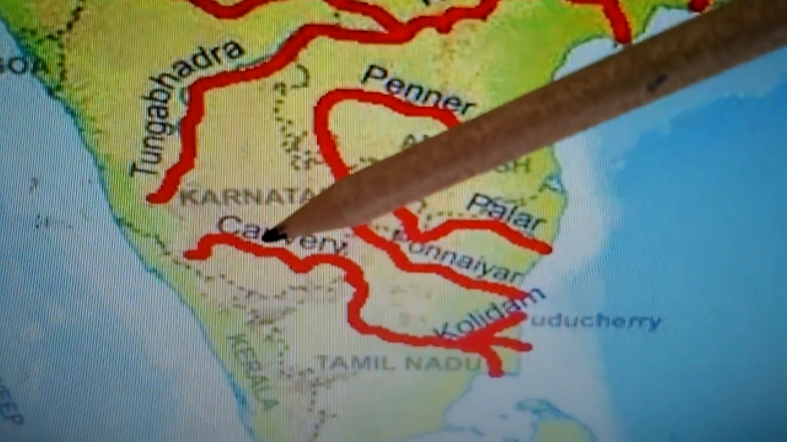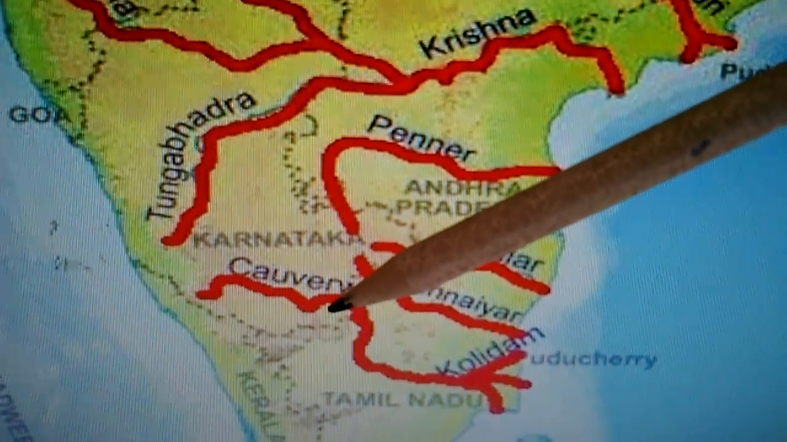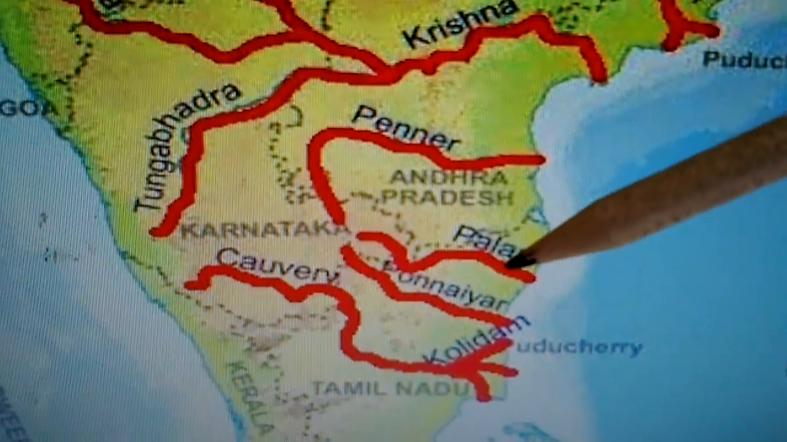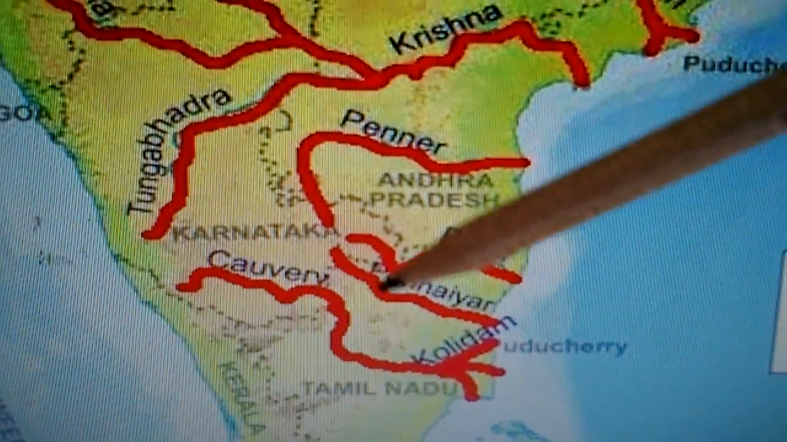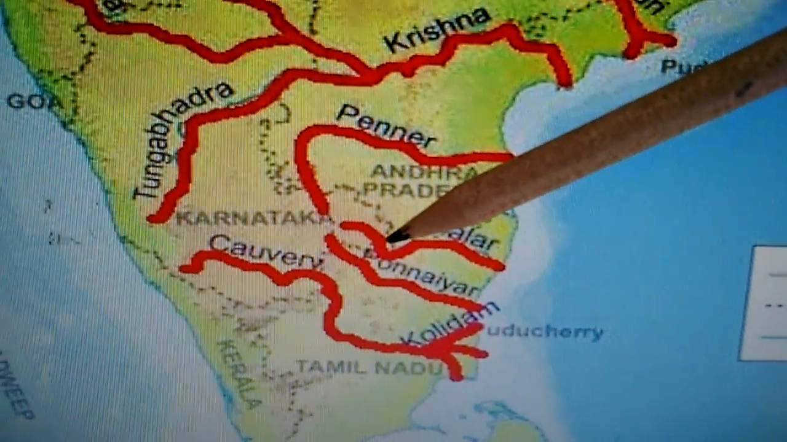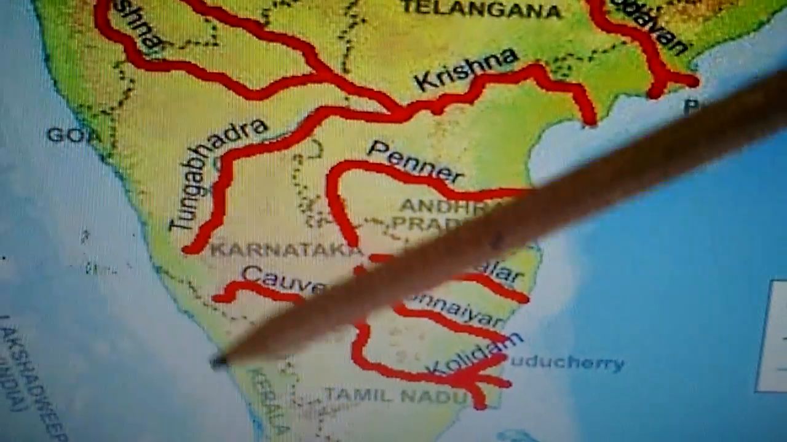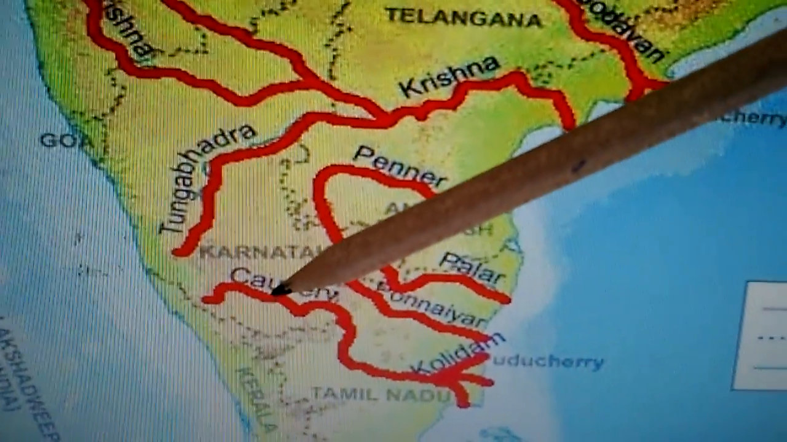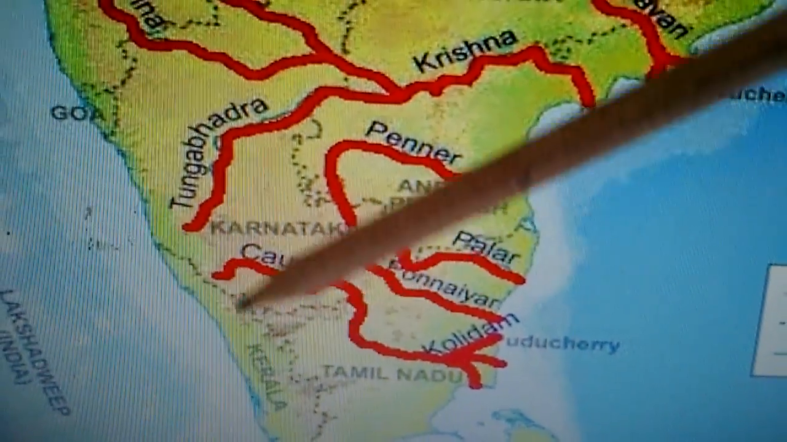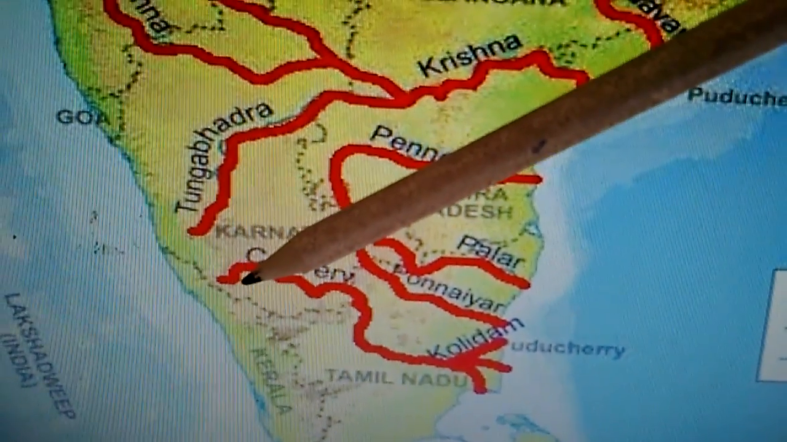You can see here the Kaveri river. The Kaveri, K-A-V-E-R-Y, is also called the Ganges of the South. It is also called the Ganges of the South, that is the Dakshin Ganga we say. Dakshin Ganga. It originates in the Western Ghats at Tal Kaveri. You can see, it originated in the Western Ghats at Tal Kaveri.